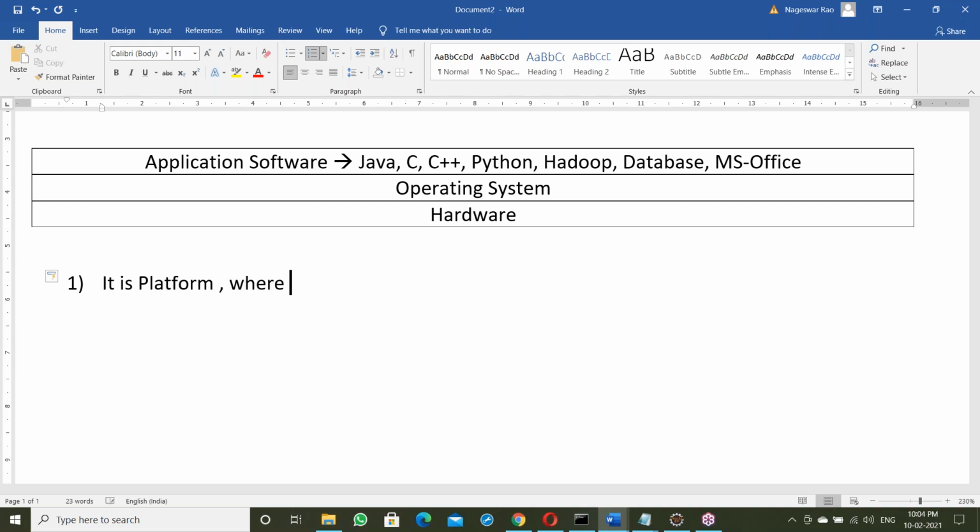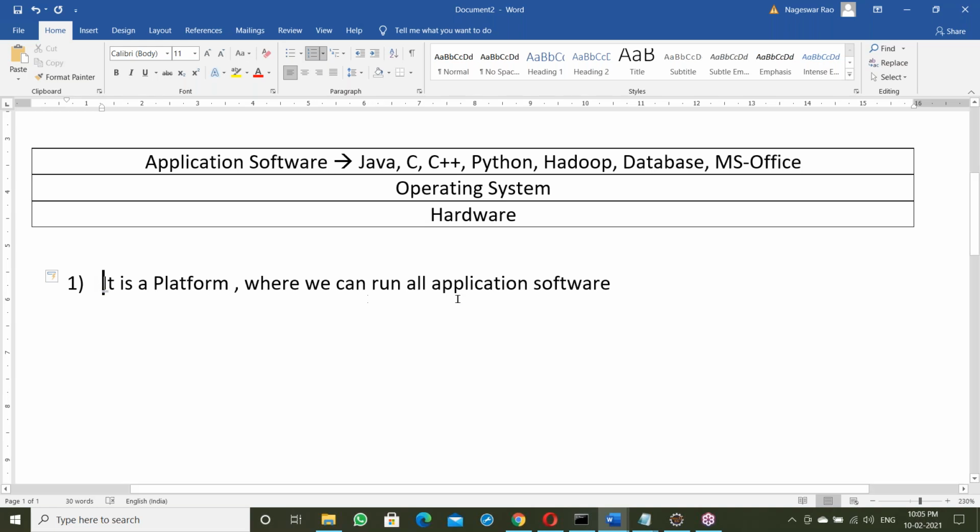It's a platform where we can run all application softwares. What is OS? Simple answer: it's a platform where we can run all the application softwares.